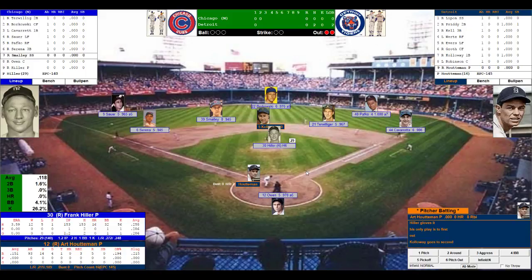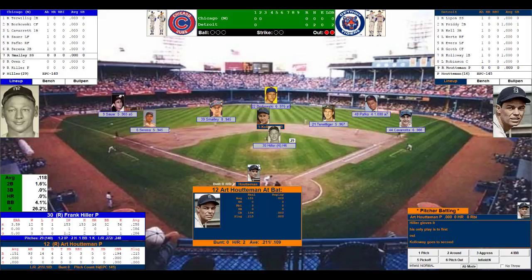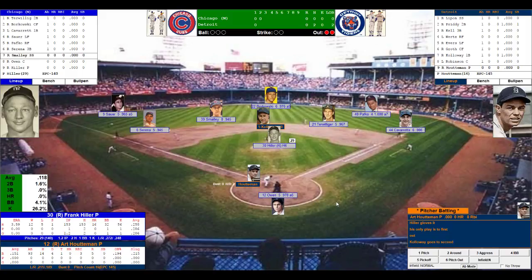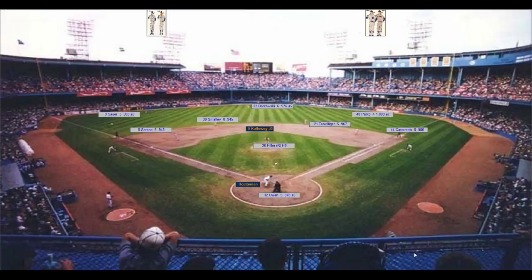As the Detroit Tigers fans clap along to the song from the organist, stepping to the plate, trying to help his own cause, Art Houtman. Pitcher batted .151, no home runs, 3 RBIs, only .109 off right-handed pitching. Once again, the Tigers have a runner in scoring position. The windup and the pitch by Hiller.